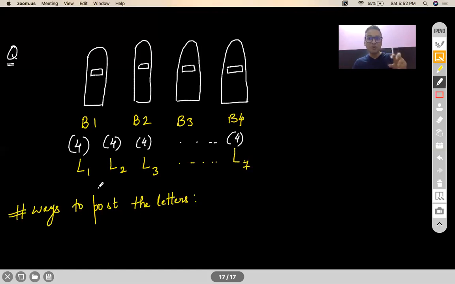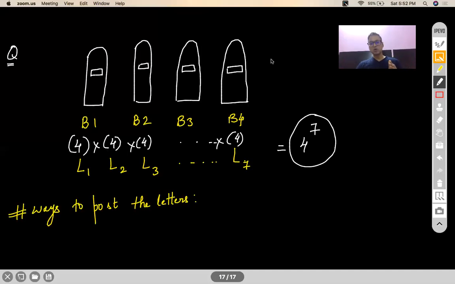That means there are 4 ways to perform each of these subtasks. And my task is posting all the letters. So by the fundamental principle of multiplication, my answer will be 4 into 4 into 4, 7 times, which is 4 to the power 7. This is your answer.